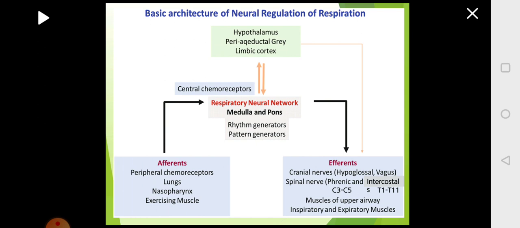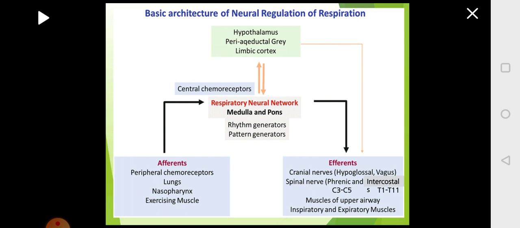Now the nerves which are arising from this basic center are called efferents. Two important nerves which are controlling the process of respiration are cranial nerve 9, that is the hypoglossal nerve, and cranial nerve 10, that is the vagal nerve. So the 9th and 10th cranial nerves, hypoglossal and vagus, will play a major role in bringing about respiration, where you have inspiration and expiration, taking in oxygen and giving out carbon dioxide.